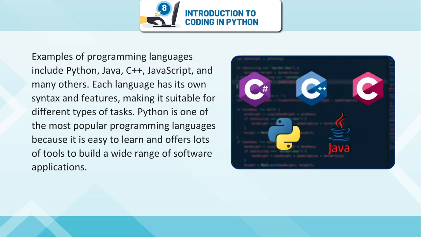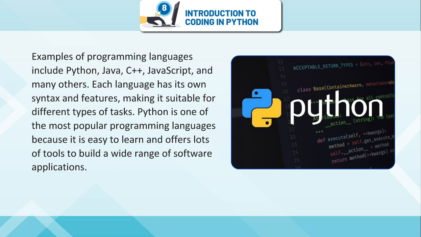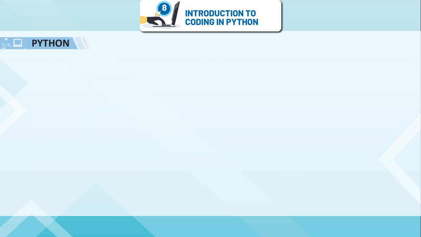Examples of programming languages include Python, Java, C++, JavaScript, and many others. Each language has its own syntax and features, making it suitable for different types of tasks. Python is one of the most popular programming languages because it is easy to learn and offers lots of tools to build a wide range of software applications.